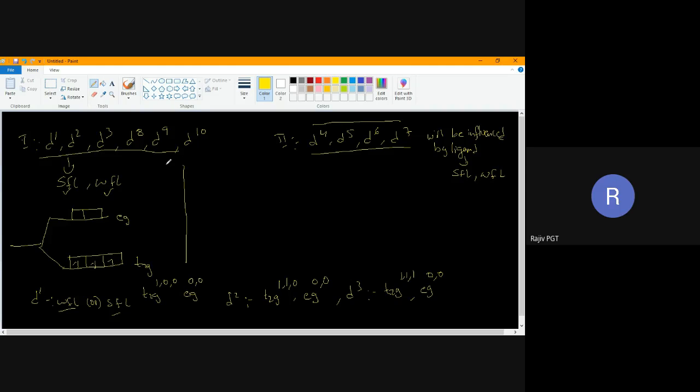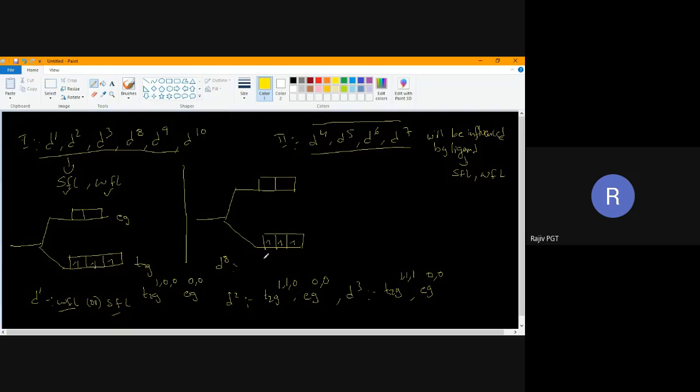I'll take D8. D8 configuration. Now I'll write one electron here, one electron here, one electron up to here, no doubt.